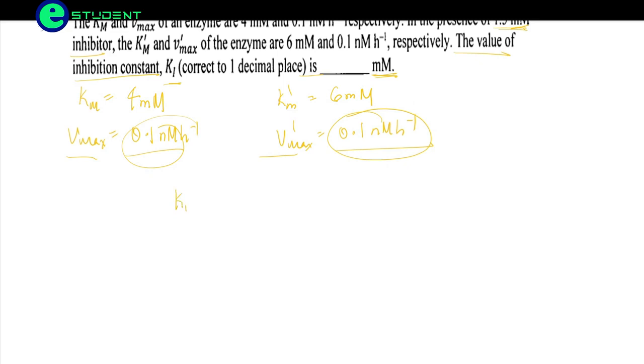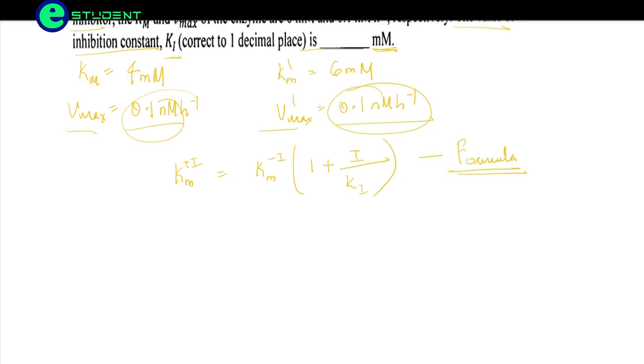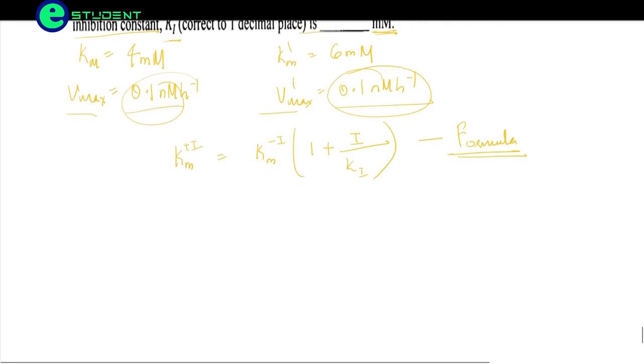So Km in the presence of inhibition will be equal to Km without inhibition times 1 plus inhibitor concentration by Ki. This is the formula for competitive inhibition.